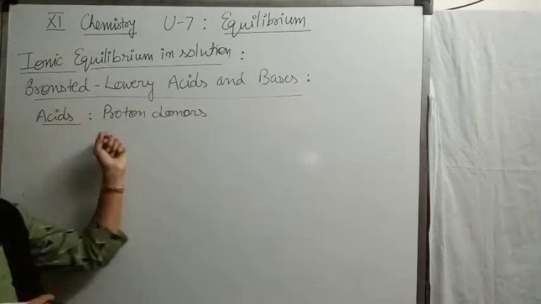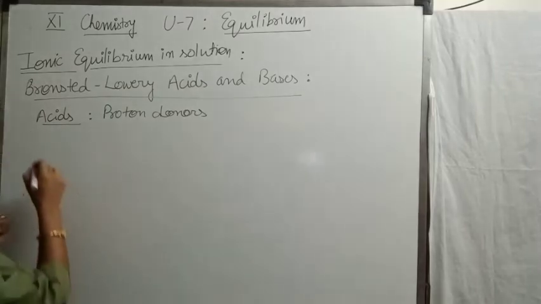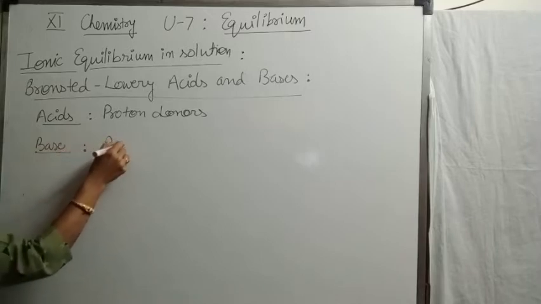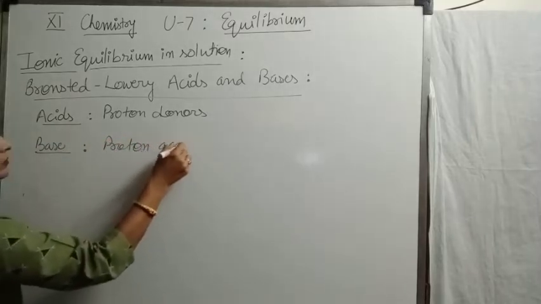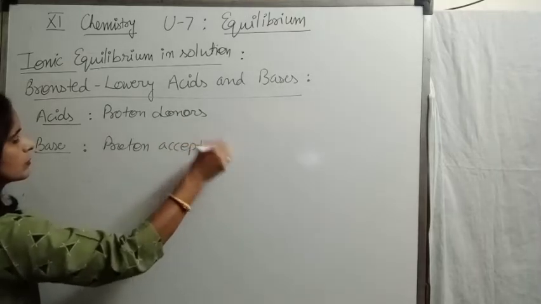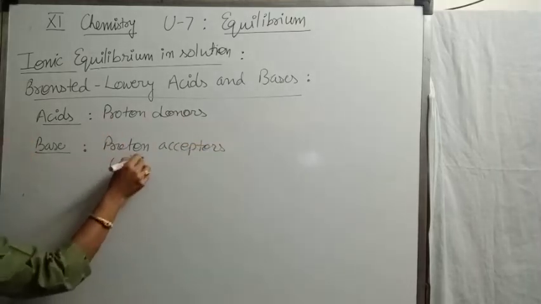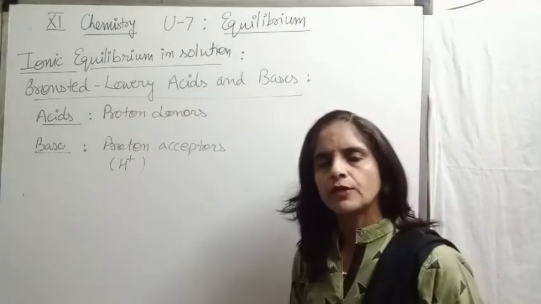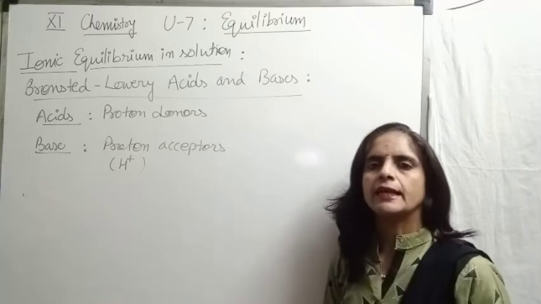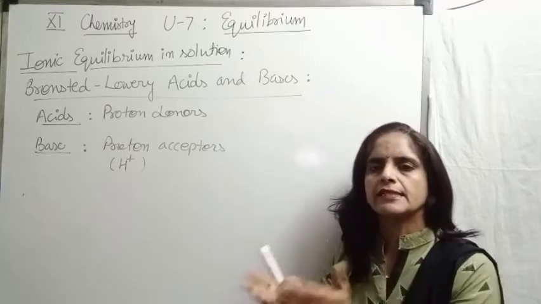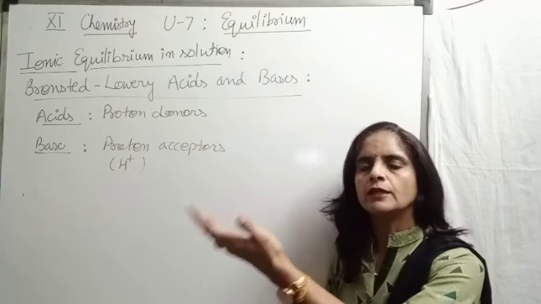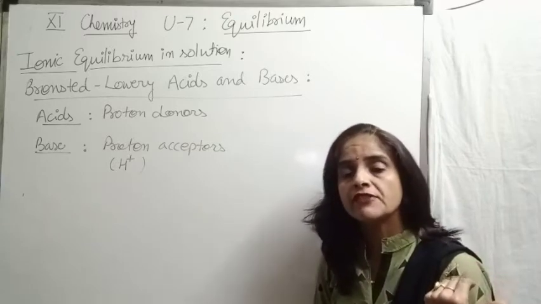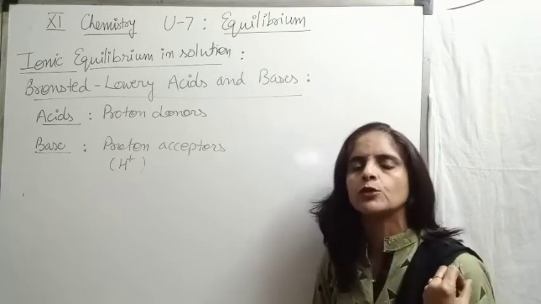So we can say proton donors are acids. And Bronsted-Lowry base is the opposite to this: proton acceptors. Proton means H positive, hydrogen ion, the nucleus of hydrogen. So a very simple concept. Proton donors are termed as acids, or simply we can say acids are the substances which release a proton or hydrogen ion. Bases are the substances which receive a proton, which accept a hydrogen ion.